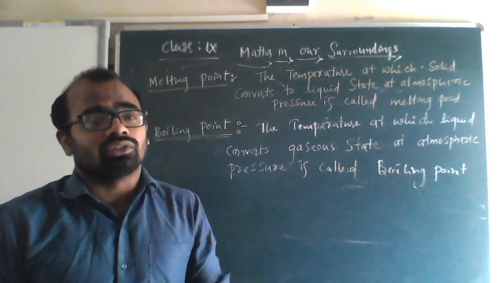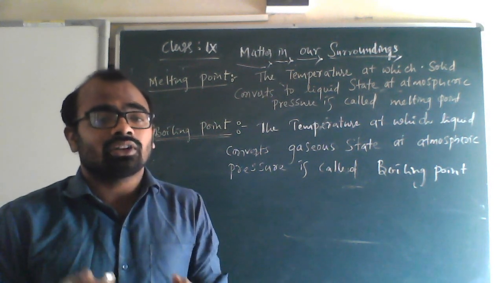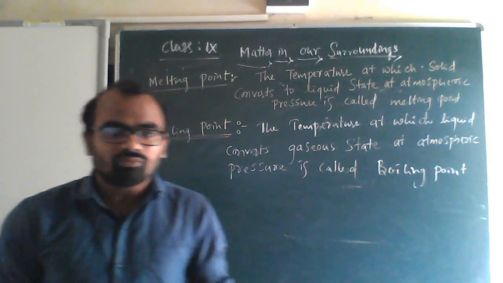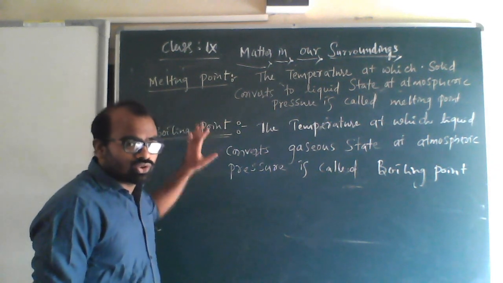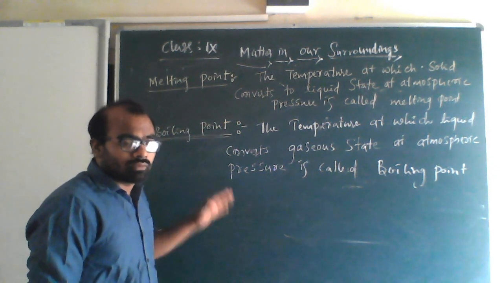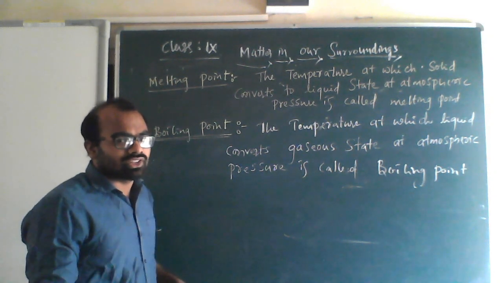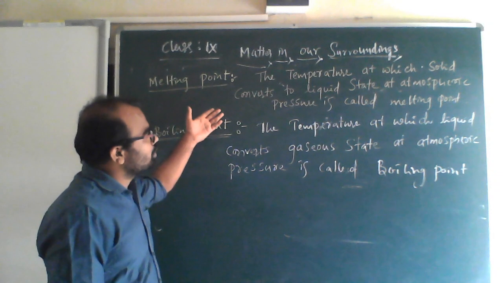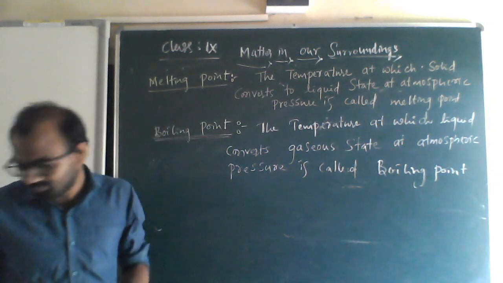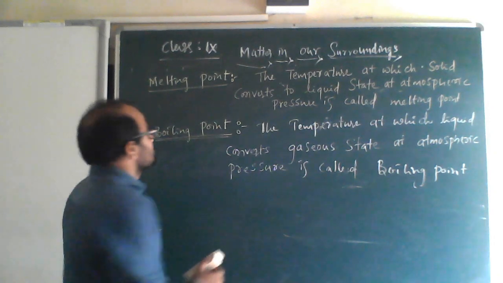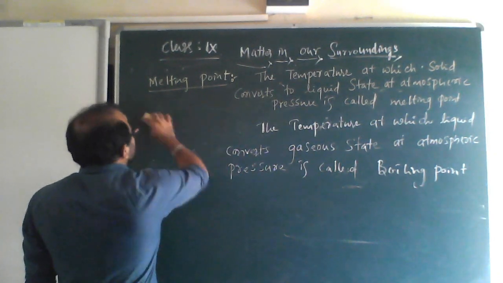Liquid state to gaseous state is vaporization. Please note down melting point and boiling point. Remember, boiling point of water is 100 degrees Celsius or 373 Kelvin, melting point of ice is 0 degrees Celsius or 273 Kelvin. Now we'll move to the interconversion.